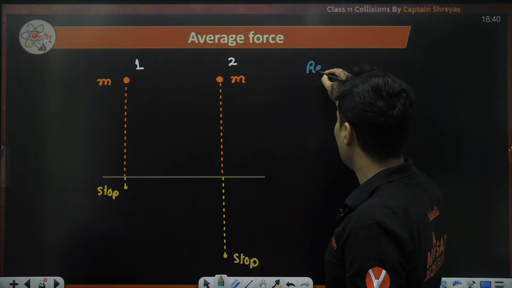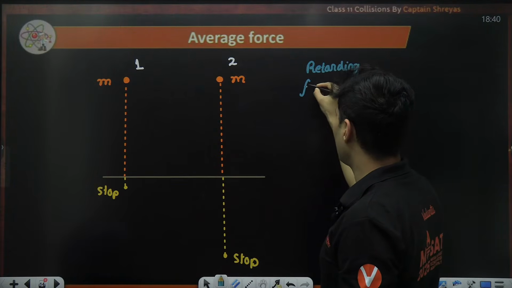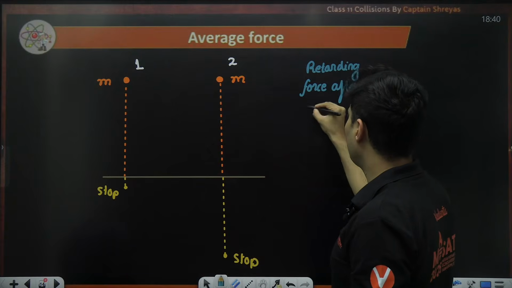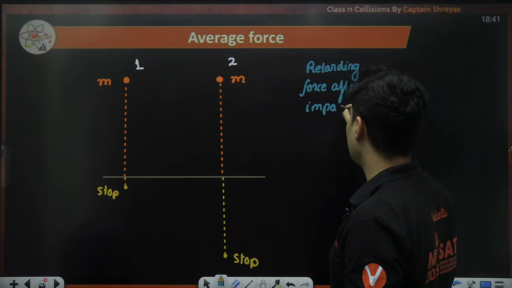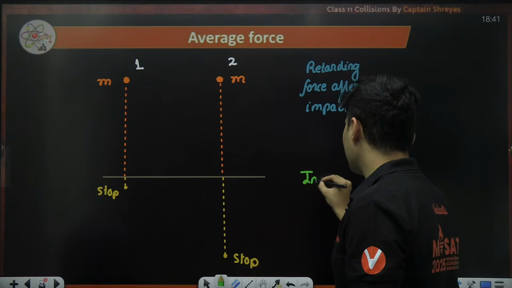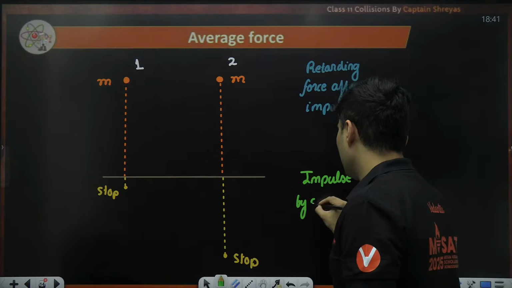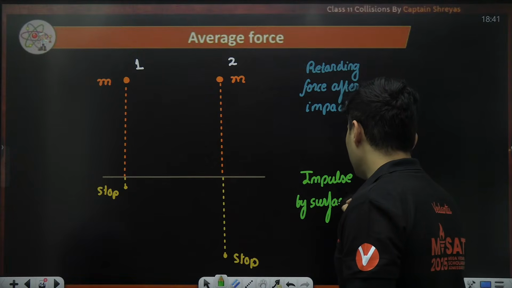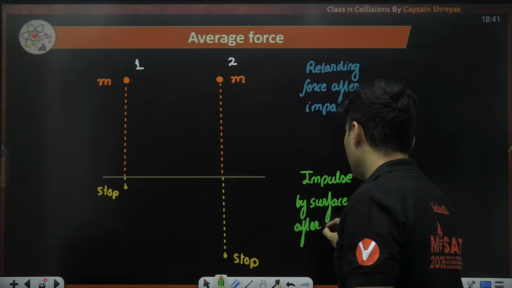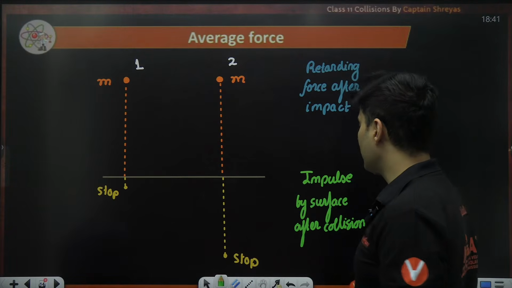So, the question is on the retarding force after impact, and the next thing you have been asked is the impulse by the surface after the collision.